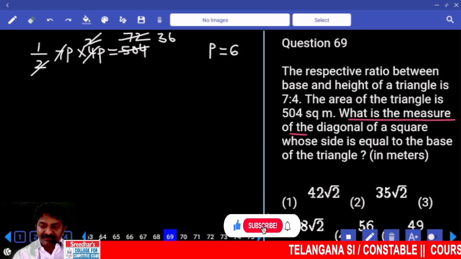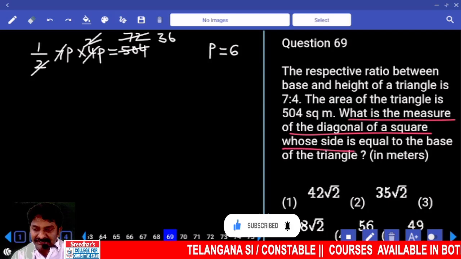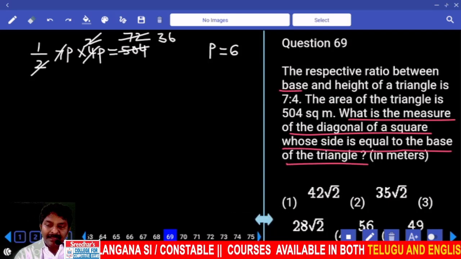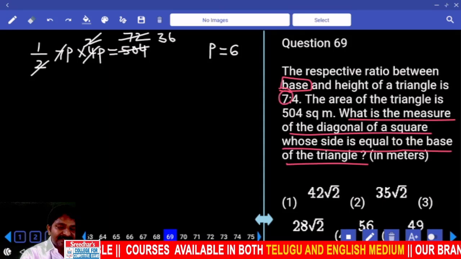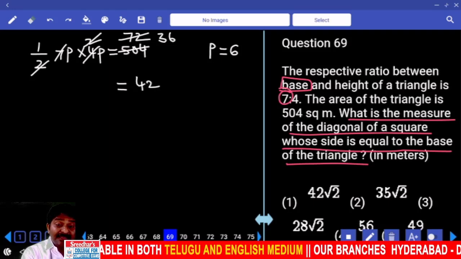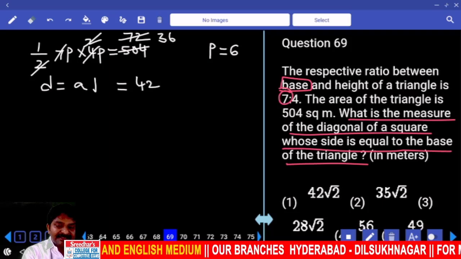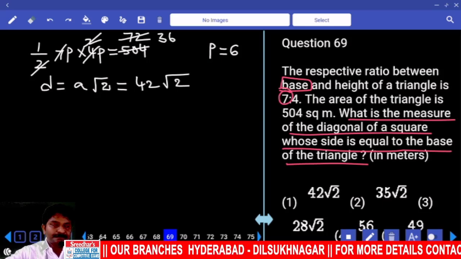What is the measure of the diagonal of the square? A root 2, whose side is equal to? The base of the triangle is how many parts? Where one part is equal to 6. 7 parts, so A is equal to 42. The diagonal of a square is A root 2, right? 42 root 2.